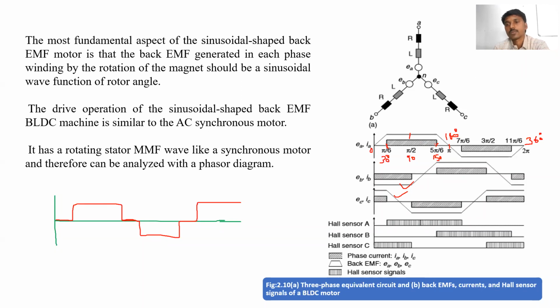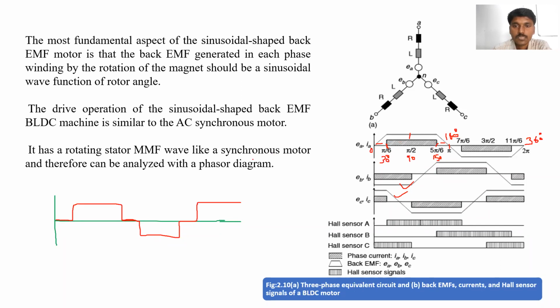How much is that? 120, right? 30, 60, 90, 120. So within this, this is 30 degrees and this is 30 degrees, 60 degrees off position, and for 120 degrees the current is flowing.